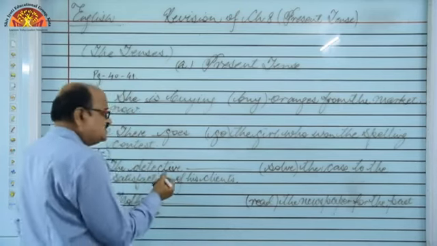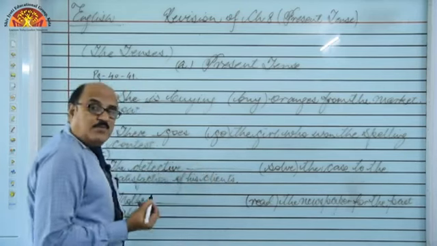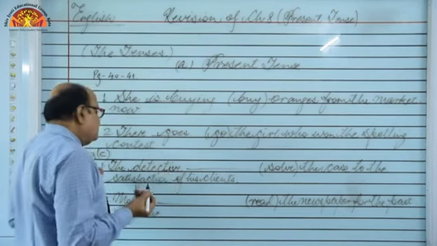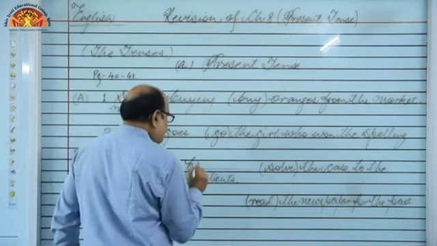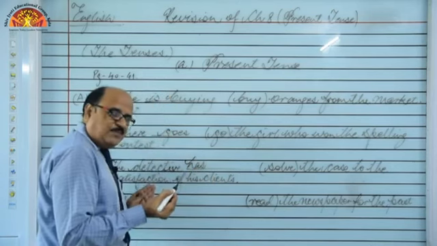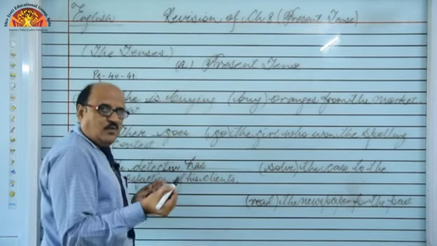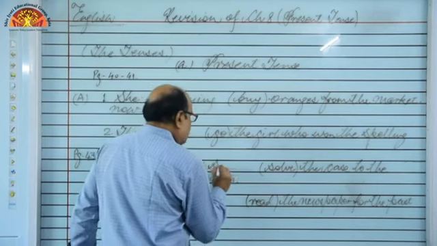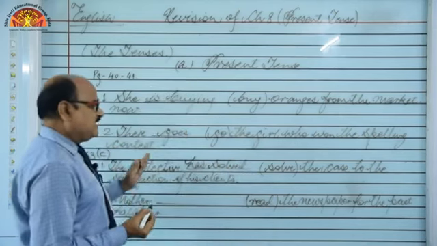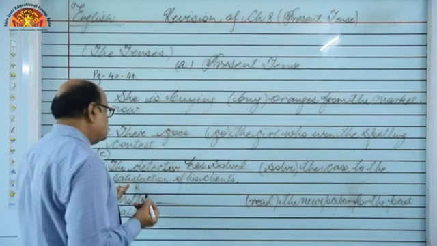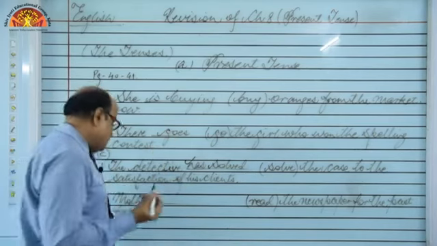So here we can say that it belongs to present perfect because successfully the detective has solved the cases of his client. As usual, I told you present perfect means has or have along with third form of the verb. We can say solved. The detective has solved the case to the satisfaction of his clients, right?